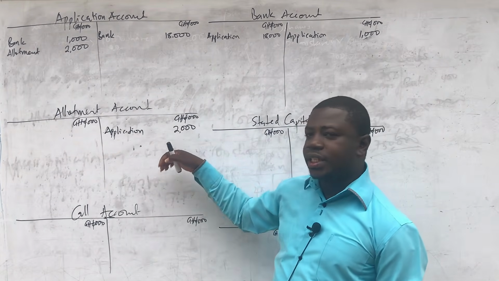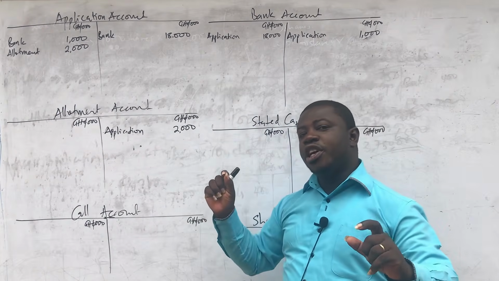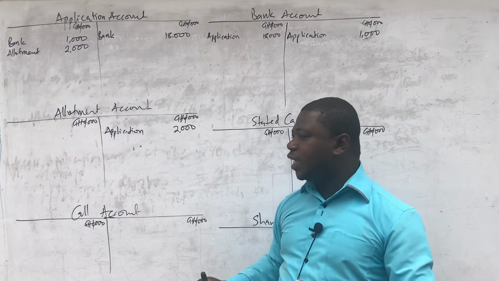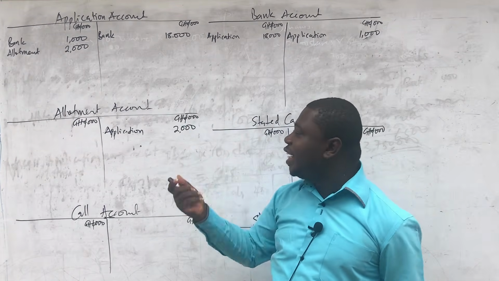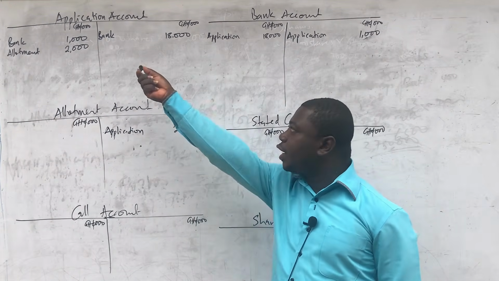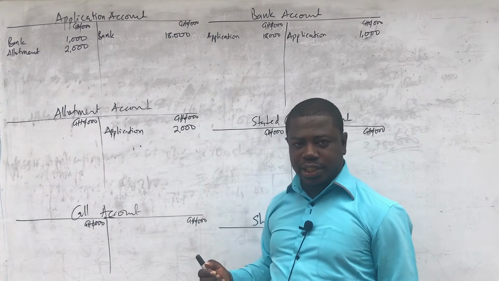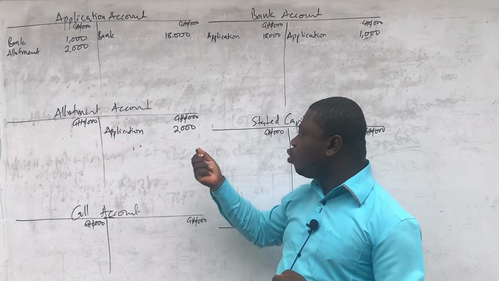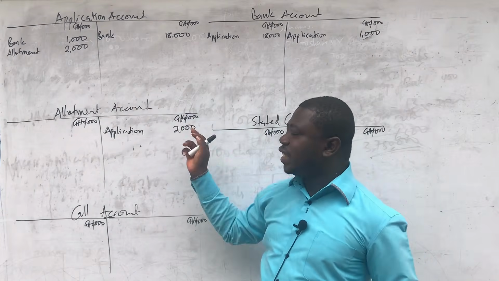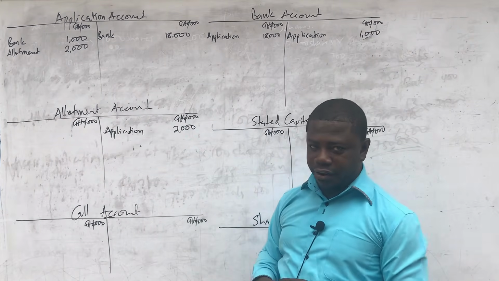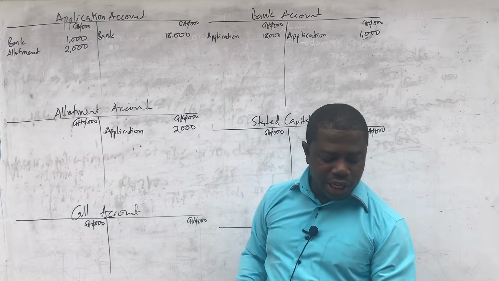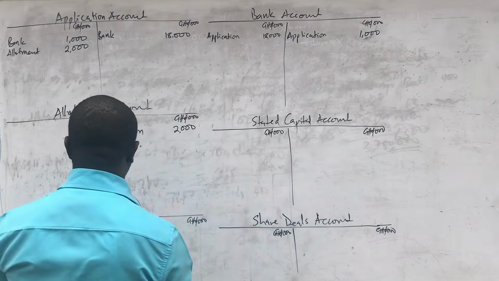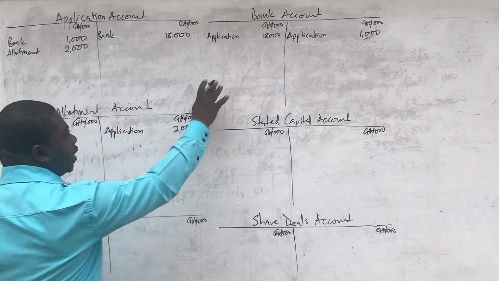So the difference between the 3.750 and the 2 million will be 1.750. And that is what they are actually going to pay in addition to the 2 million that is already with us that we have used as a set off. They were supposed to pay 3.750, but we are also owing them 2 million. So we use that as a set off and they pay only the difference. And the difference that they are paying, we calculated that as 1.750. And so that is what is coming into allotment and bank.